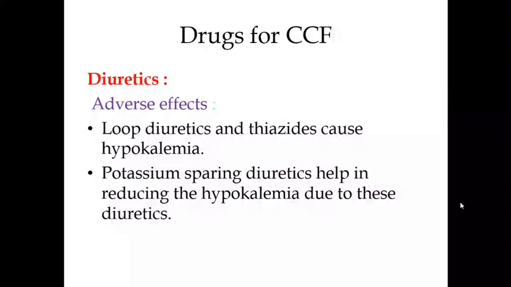So when prescribing, the side effects. Now potassium sparing diuretics help to combat or take care of the hypokalemia, which is very often the side effect of loop diuretics and thiazide diuretics. Their main problem is hyponatremia, hypokalemia. So to combat that, potassium sparing diuretics can be used. But when potassium sparing diuretics are used in combination with drugs like ACE inhibitors, which cause hyperkalemia, then you have to be very, very cautious.